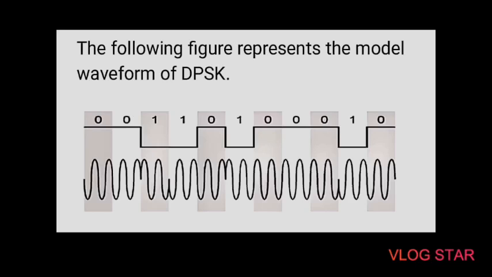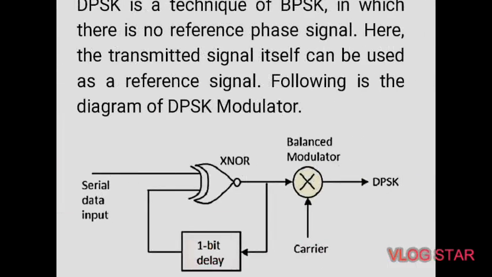But continued as it was. If the data is high, that is 1, then the phase of the signal is reversed, as with NRZ-I, invert on one, which is a form of differential encoding. If we observe the above waveform, we can say that the high state represents an M in the modulating signal and the low state represents a W in the modulating signal. Then let us see the DPSK modulator.